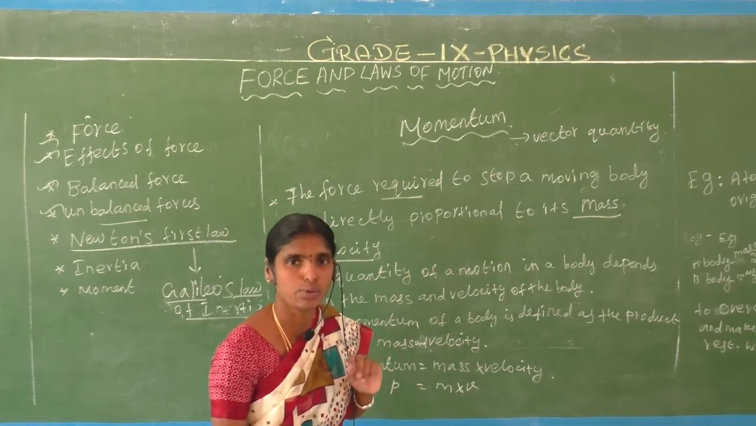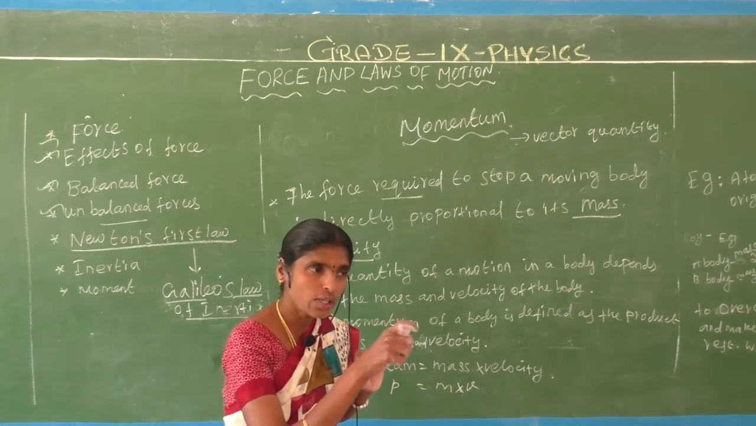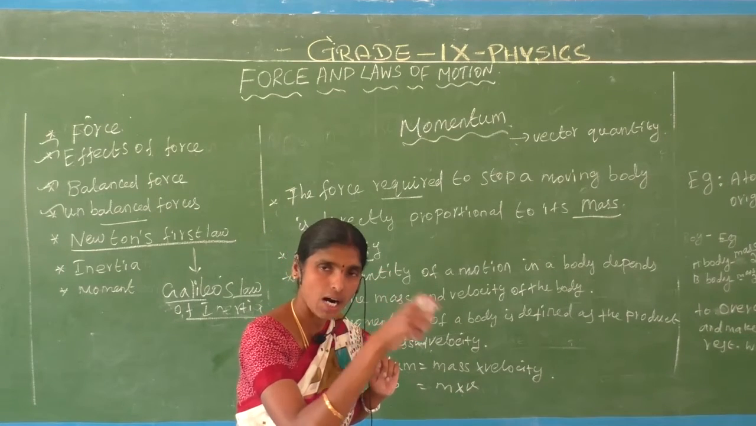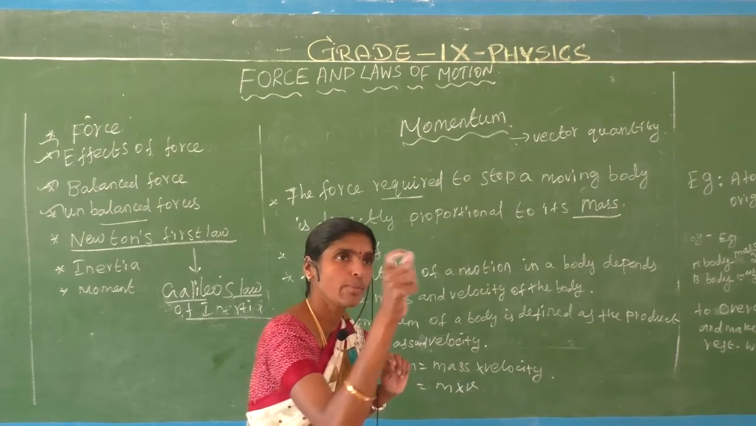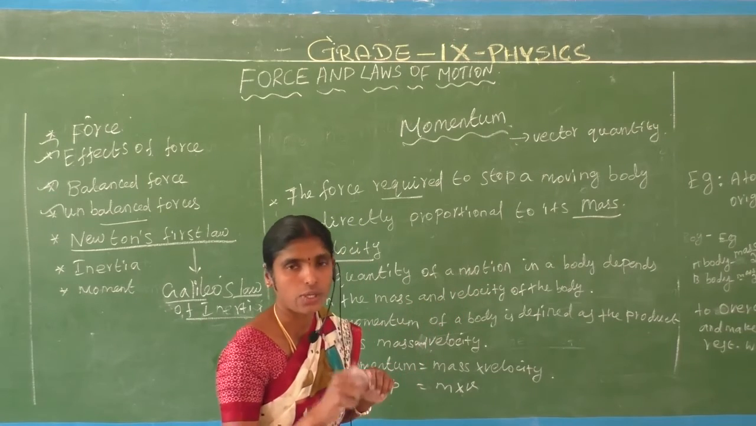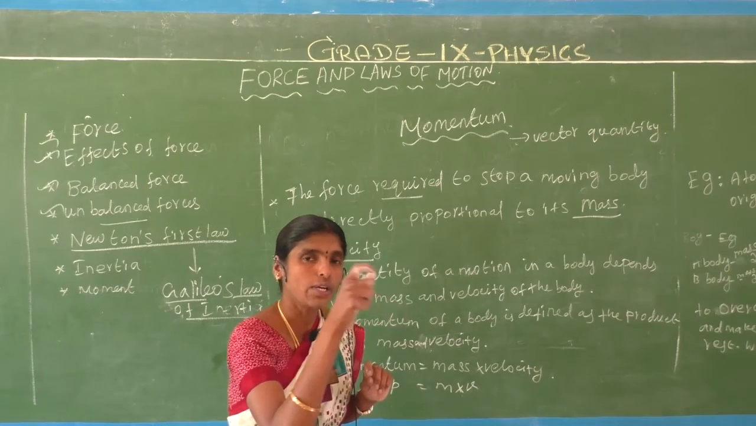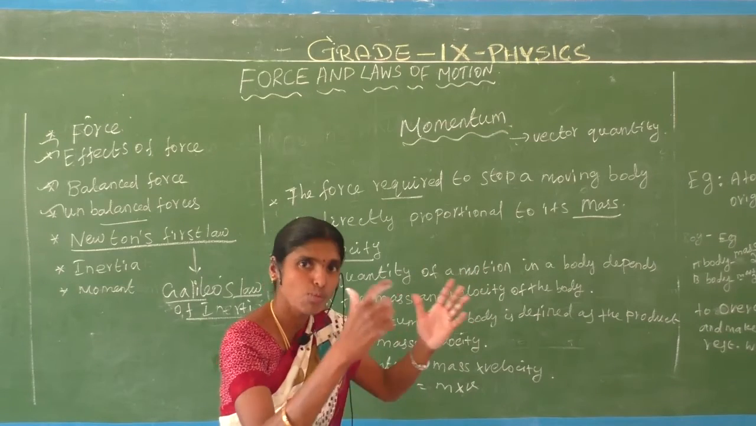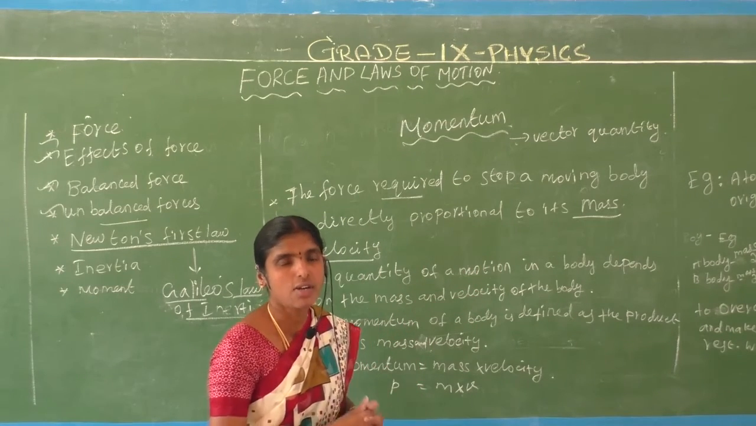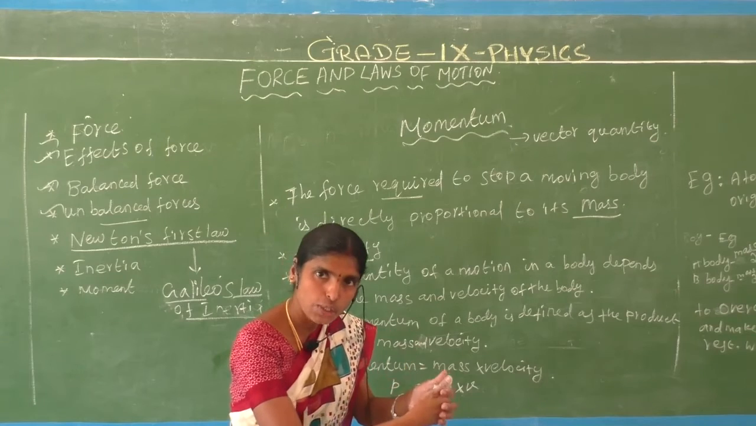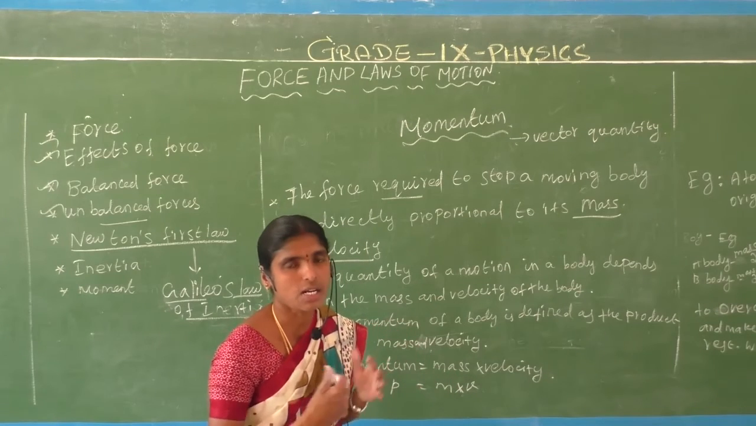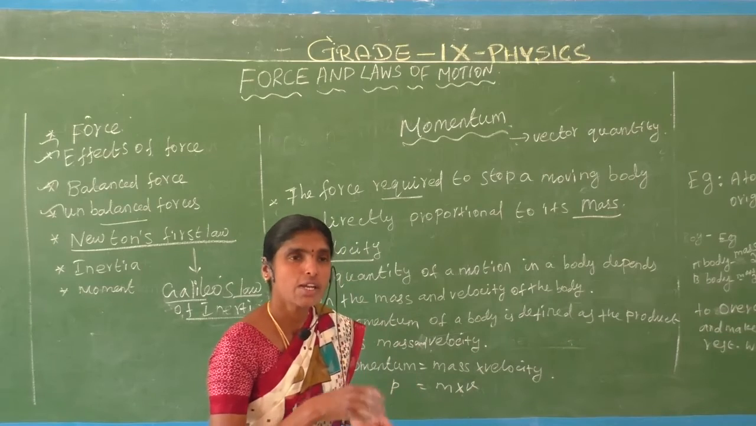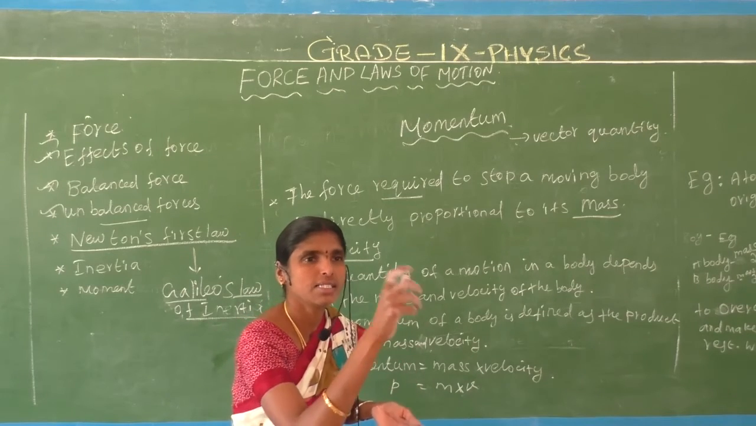A 20 kg ball is moving at some speed, running at 2 kilometers speed. That is momentum. Are you understand? Momentum is directly proportional to mass into velocity. That's all, a very simple example. What is meant by momentum? Momentum depends on the mass into velocity.